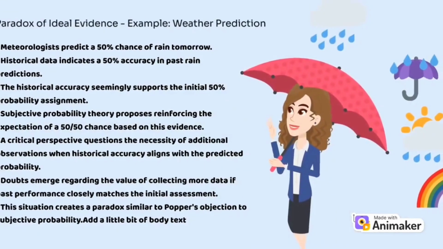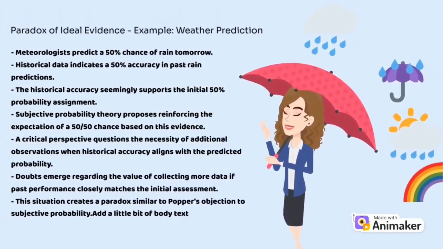The example is weather prediction. Meteorologists predict a 50% chance of rain tomorrow, and historical data shows a 50% accuracy in their past predictions. This seems to support the initial 50% probability. Subjective probability theory suggests reinforcing the expectation of a 50-50 chance. However, a critical perspective questions the need for more observations if historical accuracy aligns with the predicted probability. This raises doubts about the value of additional data when past performance closely corresponds to the initial assessment, creating a paradox akin to Popper's objection to subjective probability.